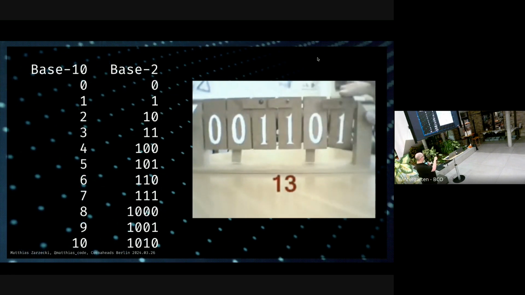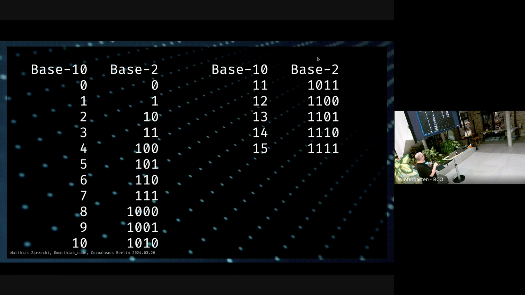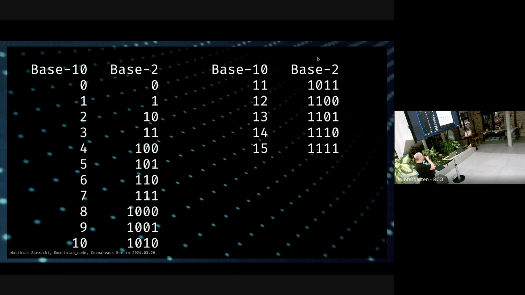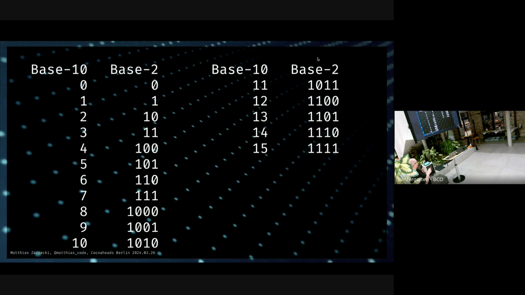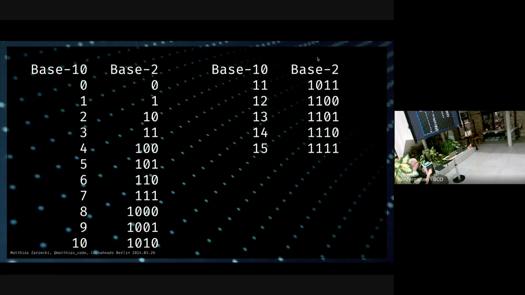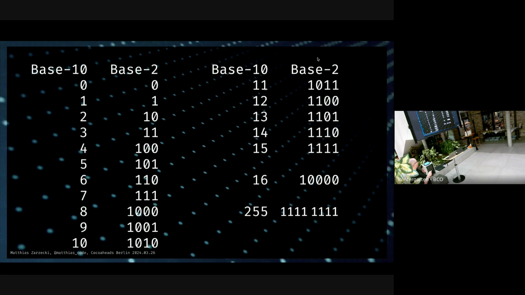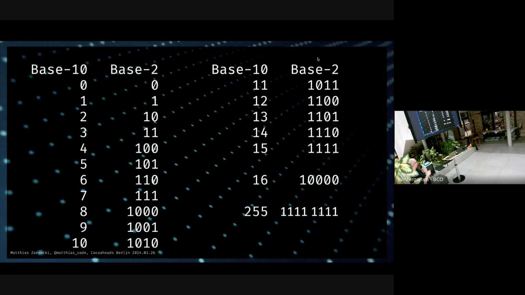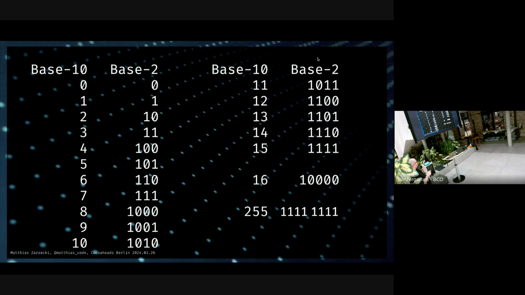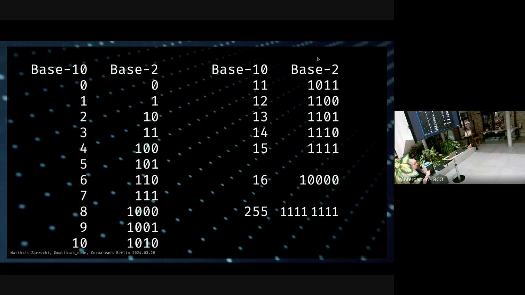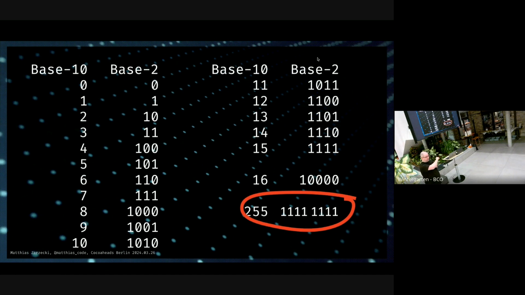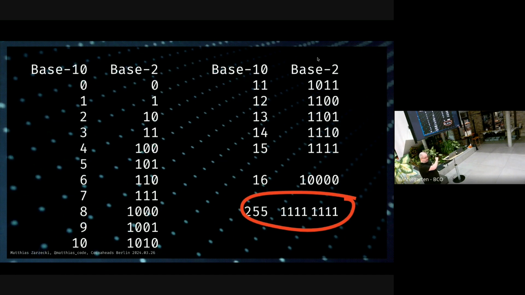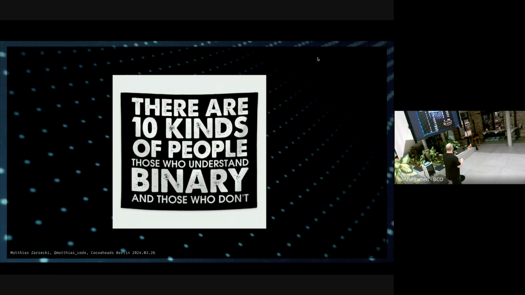And then it flips over the one to the, no, okay, I skipped it, never mind. Let's continue. This is how it goes on. If we have like 4 digits here and all of these are 1, we get to number 15. Going on further, to 16, we have the 5th digit, and if we have 8 digits of this, it is going to reach number 255. Now, this is going to be important. I'm going to mention this in 12 slides or so again. Keep this in mind. We're going to come back to this.